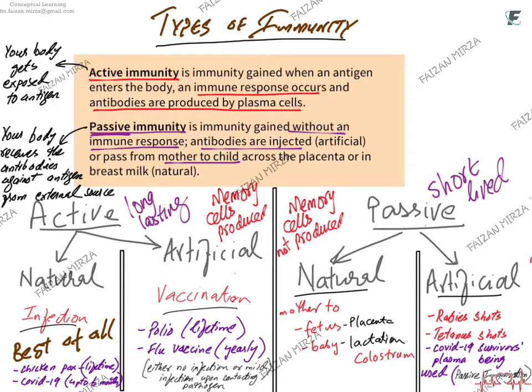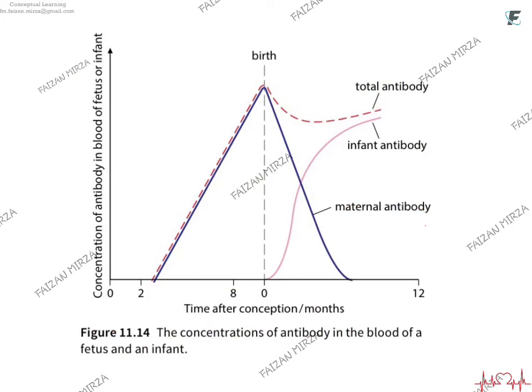So for active immunity, the natural way of getting immunity is the best. The infection is the best of all. You get immunity which is the long lasting one. With vaccination, yes, some vaccines give you lifetime immunity upon a single dose. Some need multiple doses.